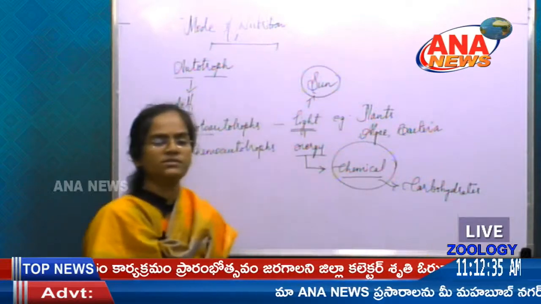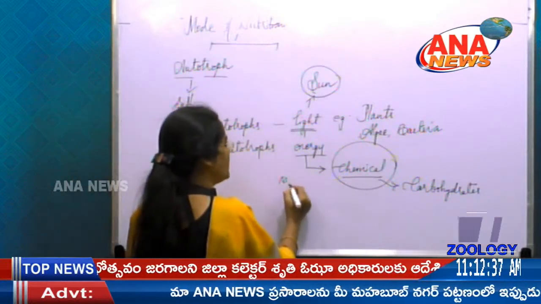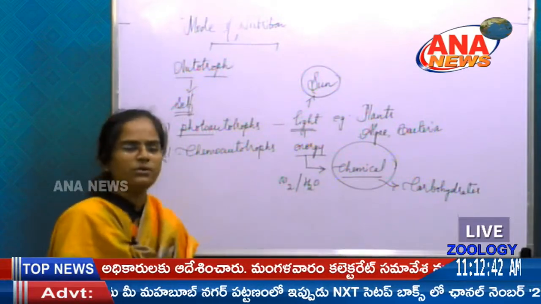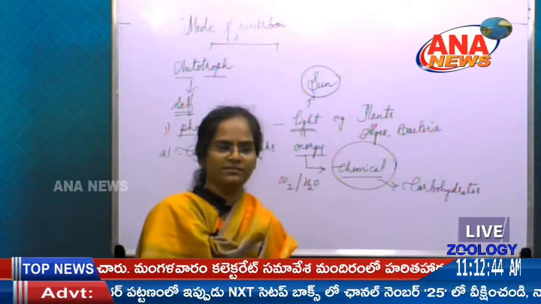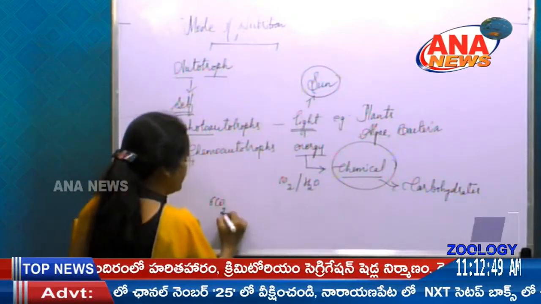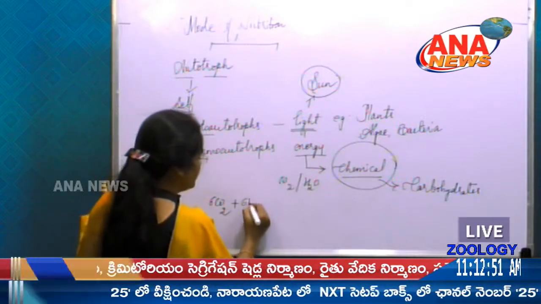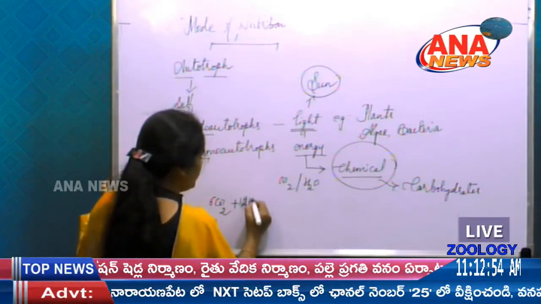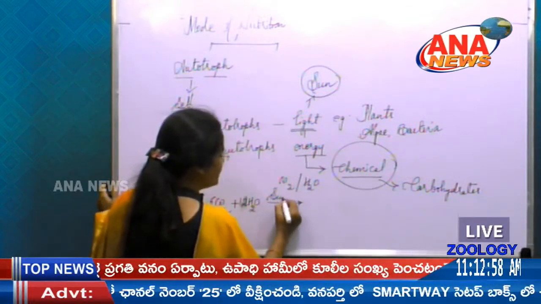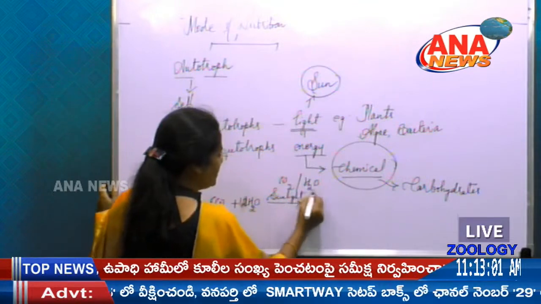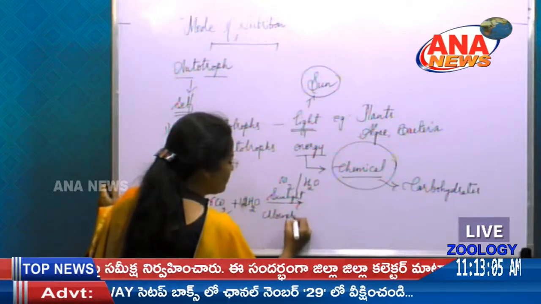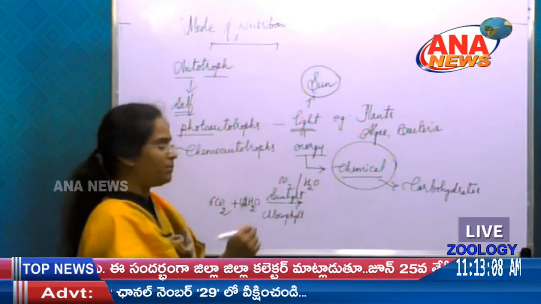During this process they also utilize carbon dioxide and water. You are well known about the equation of photosynthesis, that is 6 CO2 plus 12 H2O in the presence of sunlight, which is captured by chlorophyll present in the plants.